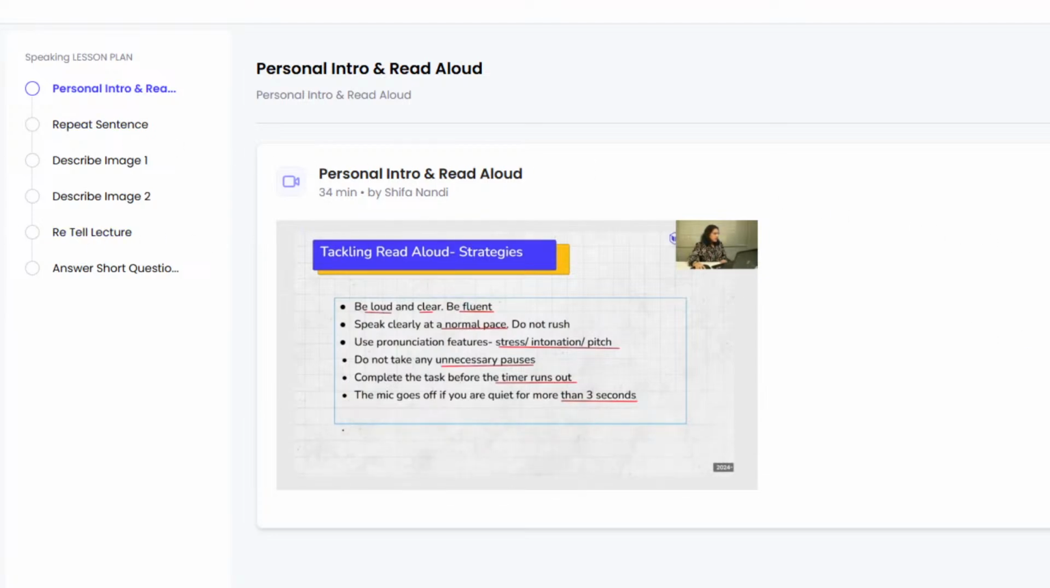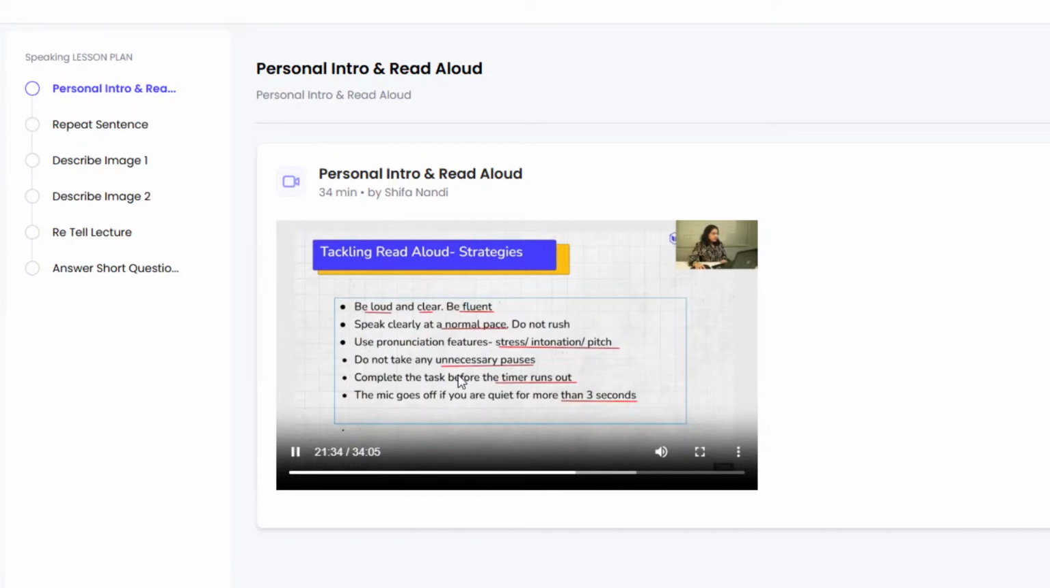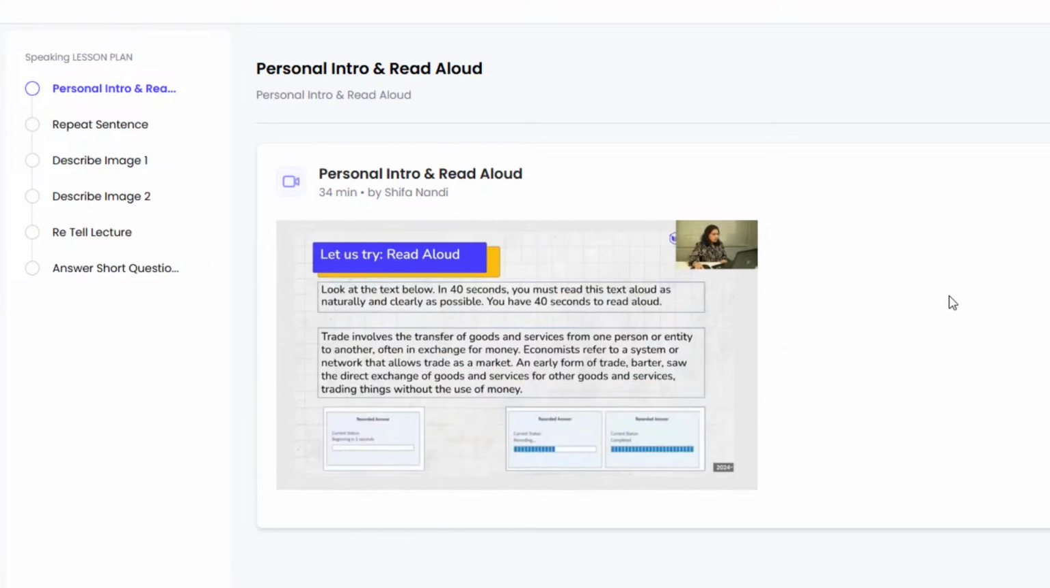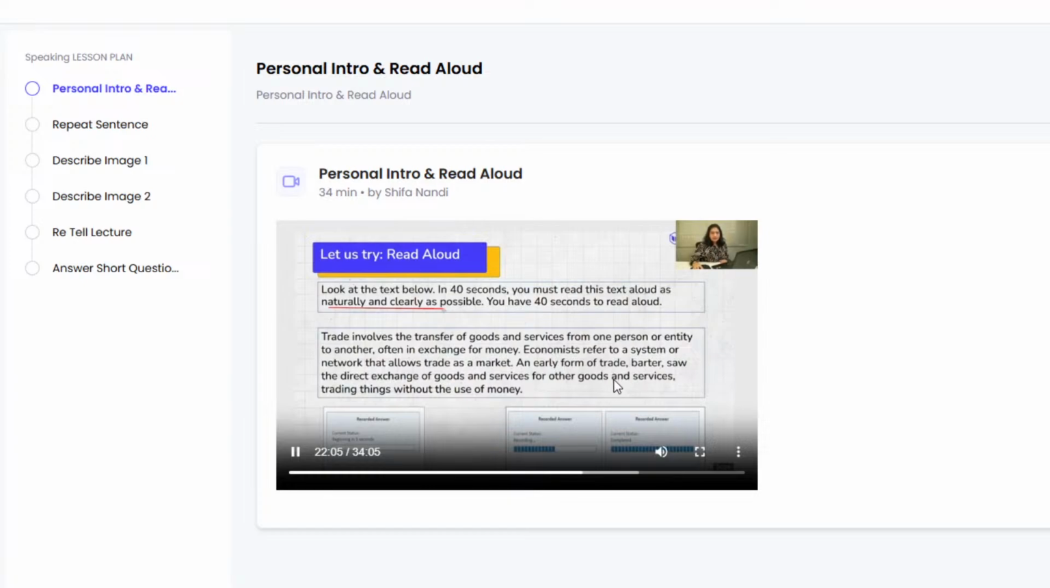So let's move ahead and take up a few examples to understand how to attempt this task. Now that we have looked at the strategies, I'm going to take up an example to help you understand how to do this question. So this is how your question looks. It says: look at the text below. In 40 seconds, you must read the text aloud as naturally and clearly as possible. So even they are advising you to be as natural and clear as possible. So make sure that you pronounce your words clearly and aptly. You have 40 seconds to read aloud.